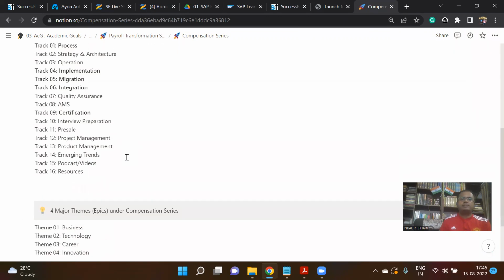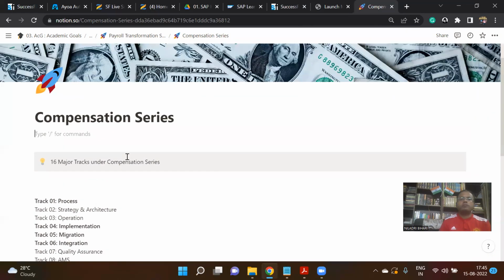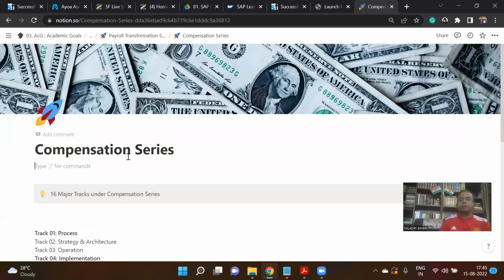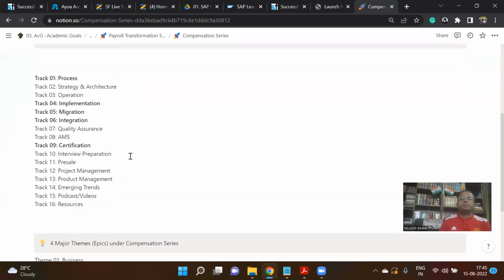Now coming to the tracks. Whether you are working on the SuccessFactors Compensation module, Workpay or any other product, the tracks will follow a similar pattern, but the product will be different. Our focus will always be on SuccessFactors, then Workpay. Any other products, if you're interested, we can introduce later, maybe after two to three years, but these are my priorities.